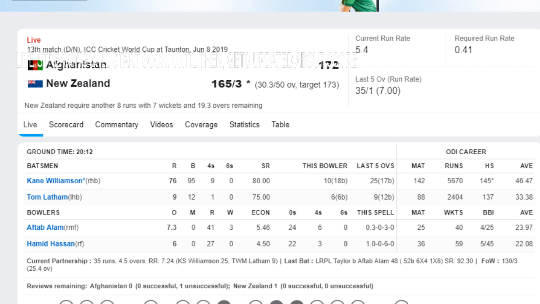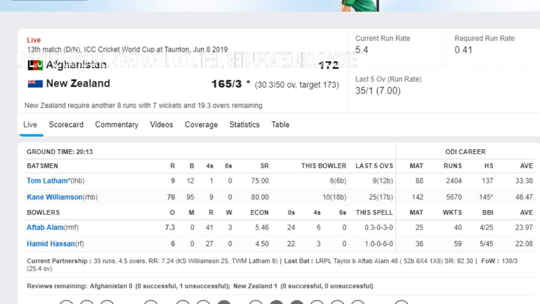30.3 Aftab to Williamson, a single, and New Zealand just need 8 runs. Williamson has moved to 76 runs off 95 balls. The current partnership is heading to 35 runs off 4.5 overs.